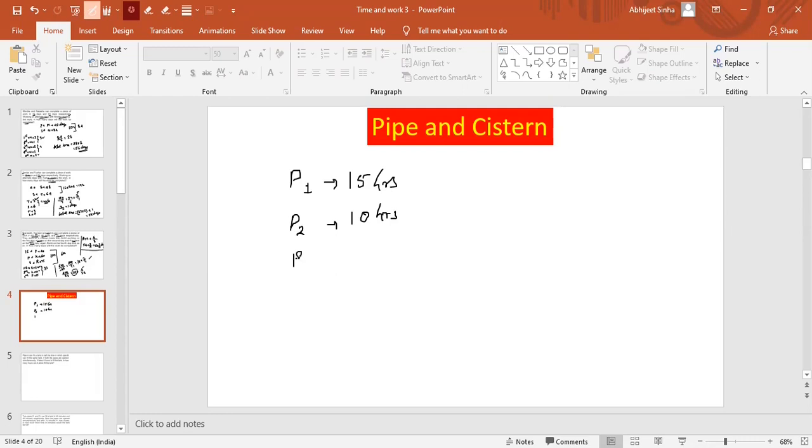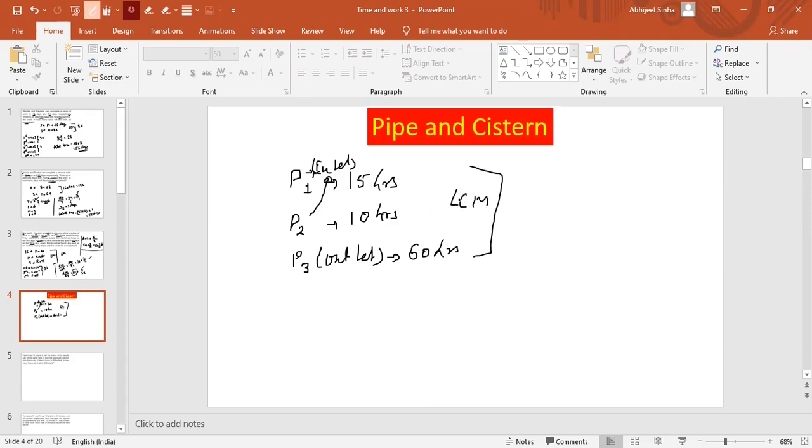And there is another pipe, pipe 3, which is basically an outlet pipe. Keep in mind, P1 and P2 are inlet pipes, but P3 is the outlet pipe, and P3 can completely empty the tank in, let us say, 60 hours. The question is, if all the 3 pipes are opened together, when will the tank get filled?